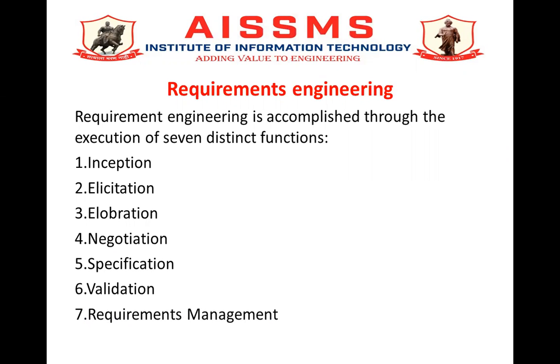Then comes negotiation, because whatever they are specifying and what their expectation is, there might be a gap. That gap gets bridged in the negotiation phase. Then, by considering all these aspects, the perfect specifications come out of this discussion. Finally, whatever comes out, is it valid? Validation is done from all aspects: time feasibility, technical feasibility, and financial feasibility. And finally, requirements management. So this is all about requirement engineering and its different phases.